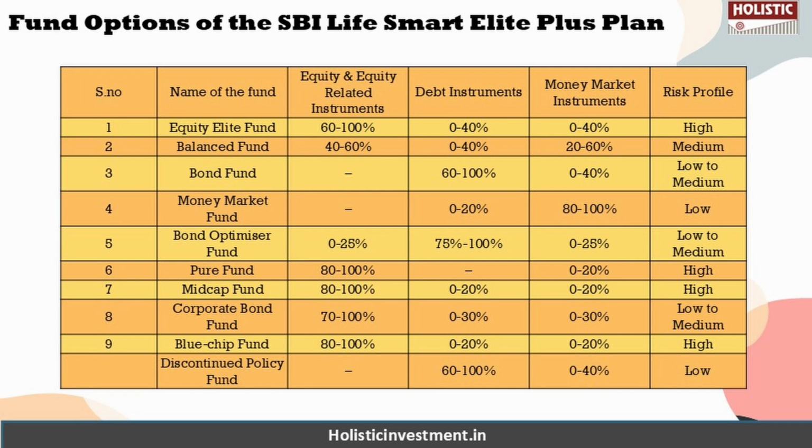All these fund options are categorized according to the asset allocation they have to equity and equity related instruments, or what percentage of allocation they have to debt or money market instruments, and also according to the risk profile, which could range from low to high. So according to the asset allocation you want for your investment and the risk tolerance you have, you can choose the fund options based on these factors.